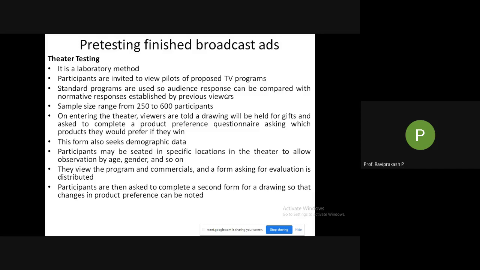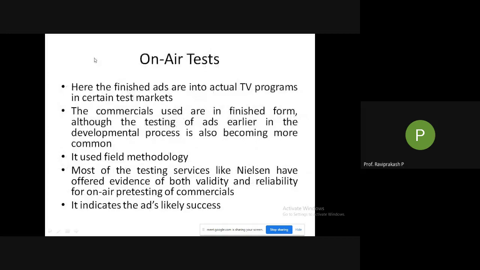Then participants are asked to complete a second question. Okay, we are done with this. Then pre-testing finished broadcast ads. Then on-air ads. So what are on-air ads? Here the finished ads are put into actual TV programs in certain test markets. What happens here is that the finished ads are actually shown in some TV programs in certain test markets.